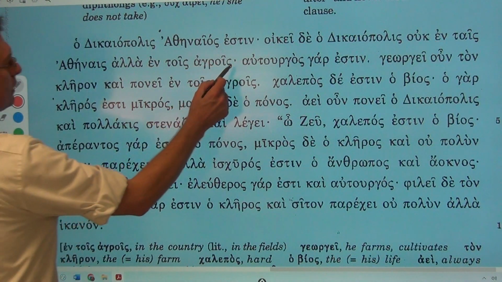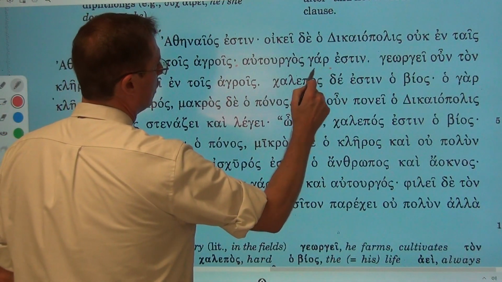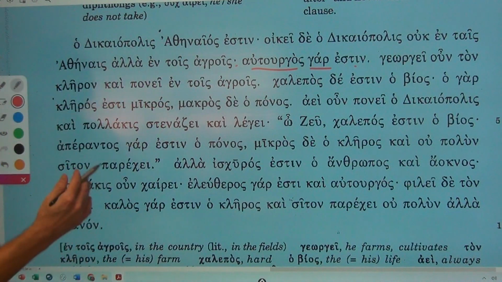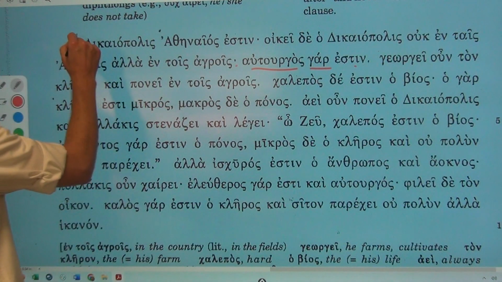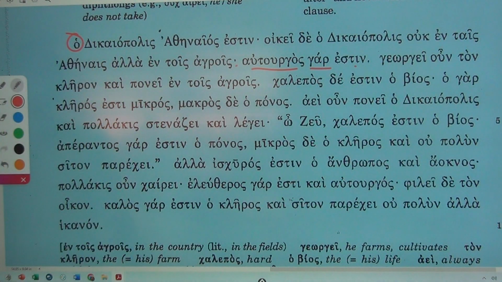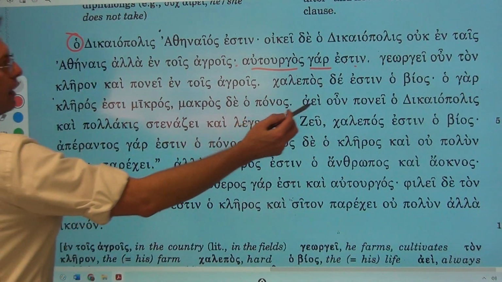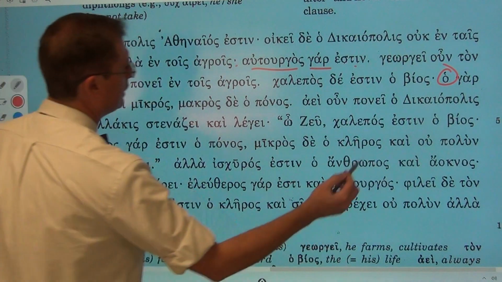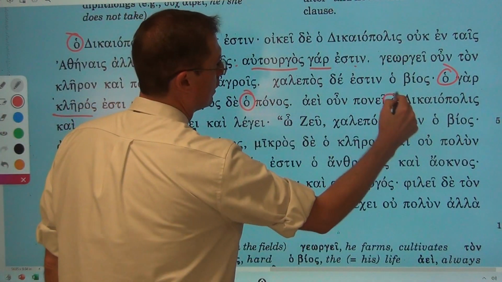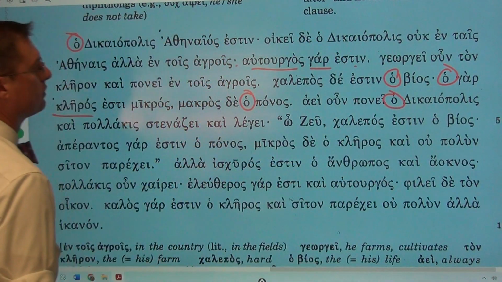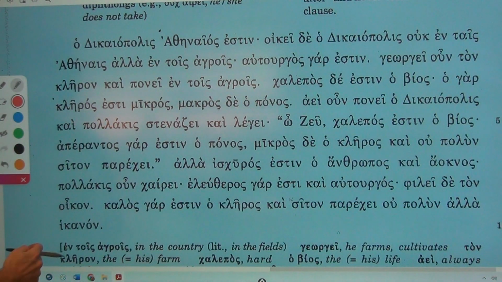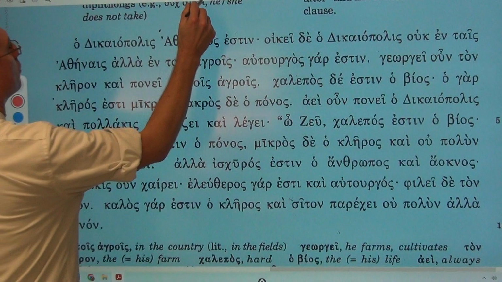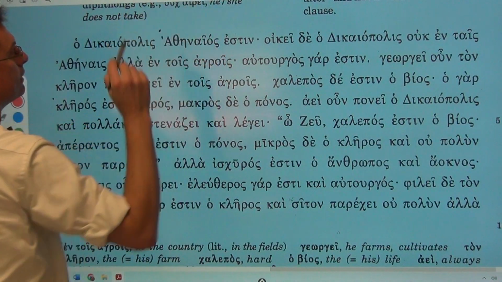Again, with a semicolon, autourgos gar estin, for he is a farmer. And we have to say a farmer because it does not have the definite article. Later we're going to see the farm, just like we see the work and the life, and so forth and so on. So that's why we say, for he is a farmer, period. Fantastic. And there it is.